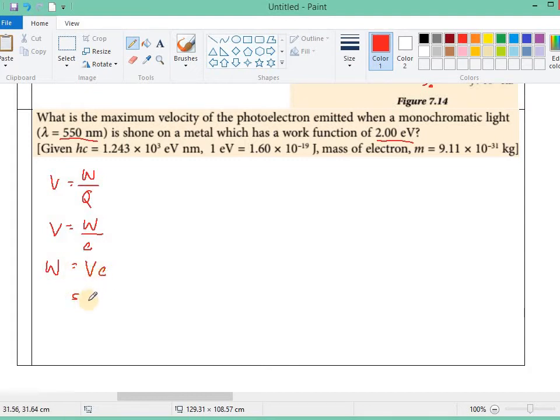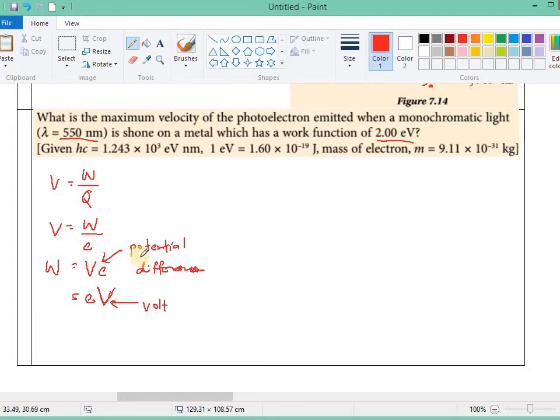Okay, this electron volt. Please don't get confused. This V is the potential difference or voltage, while this V refers to the symbol of the unit volt.